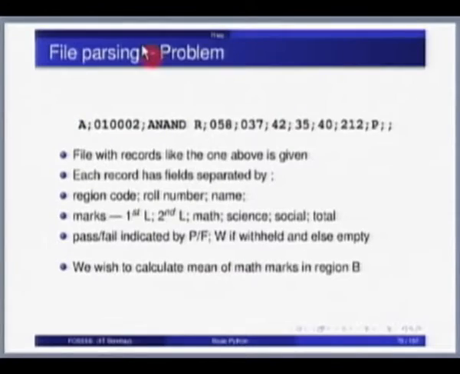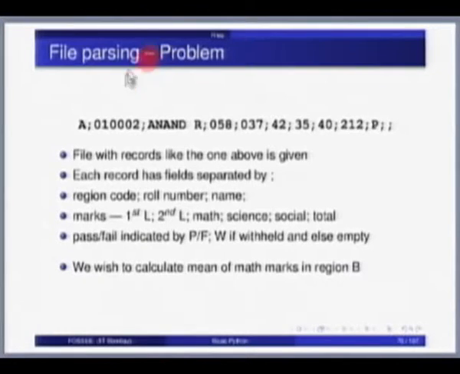Now often you are given a set of files and you want to process these files and the data contained in those files. Typically each line of that file will contain some records. So here's a simple problem that we are trying to do, some calculations of some data that is available in a file. Our file contains lines.